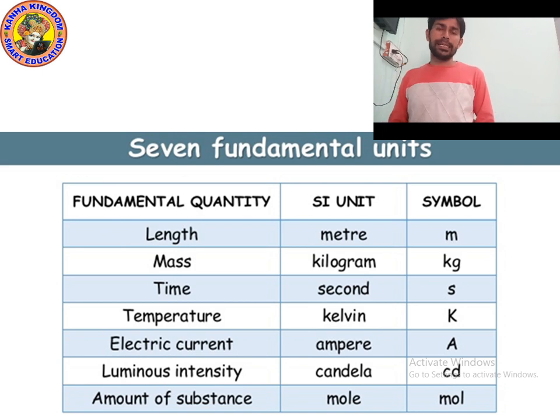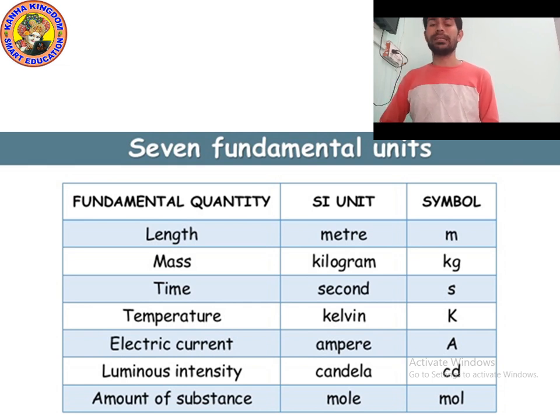As I said, in ancient time people used different systems and different units. In the CGS system, length is taken in centimeter, weight in gram, and time in second. In the FPS system, length is taken in foot, mass or weight in pound, and time in second, so it is known as the FPS system, foot pound second.